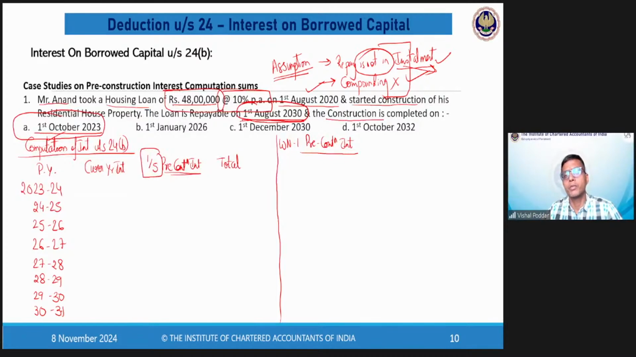Anybody has any questions with the previous year list, that is from when to when I am eligible for this deduction? What is the start point? What is the end point? Anybody has any questions on this? Yes, students, everybody getting this particular point, the start year, the end year of this entire working? Five-year more, why?